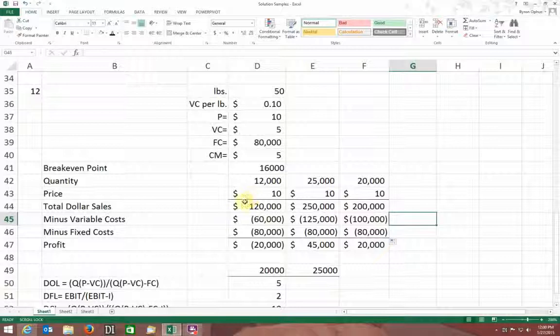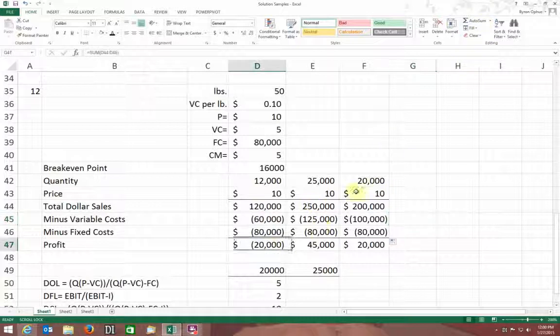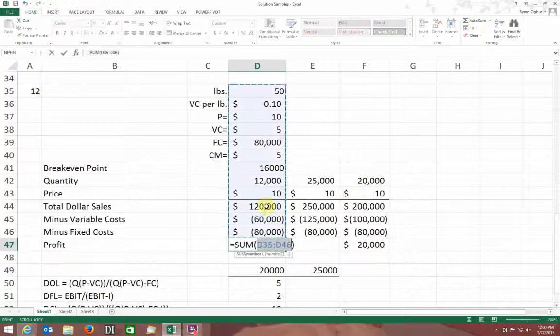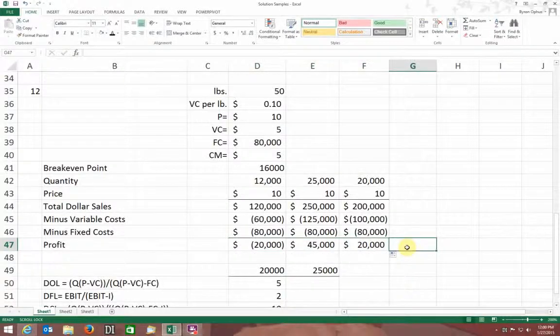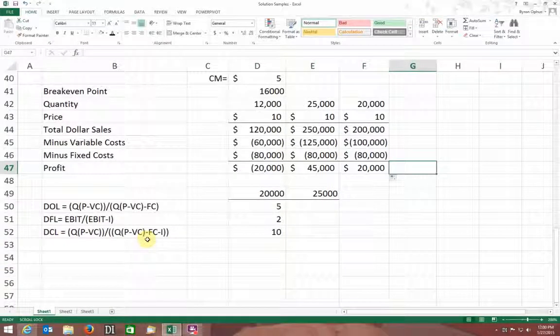Okay, now all I have to do, I got my sales, here's my variable cost, here's my fixed cost, so I just add this total here, do the sum of these. 20,000 minus, and then 45,000 and 20,000 to the good. So there we go.